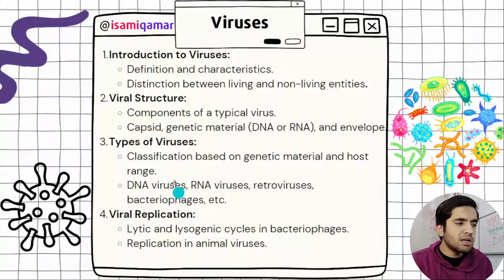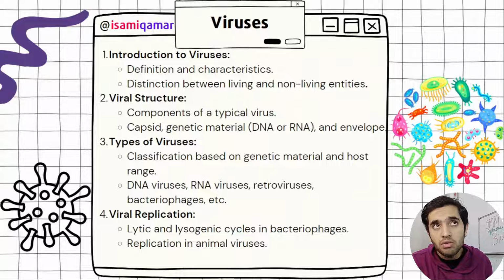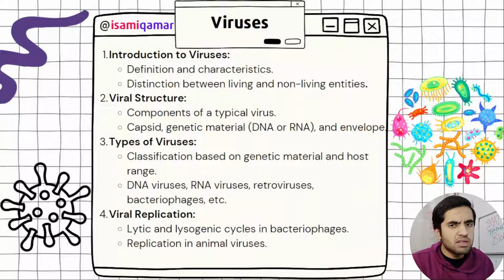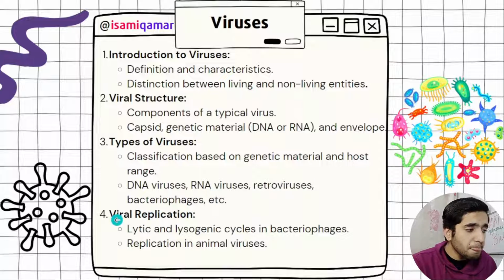Next, these are the types of viruses. They are categorized as DNA viruses and RNA viruses. I mentioned that. And then they have retroviruses. Retrovirus is HIV and flu virus, I think. Yeah, if I remember correctly. But I think that is a DNA virus. No, just check that out. But HIV is confirmed as a retrovirus. Then we have bacteriophages.